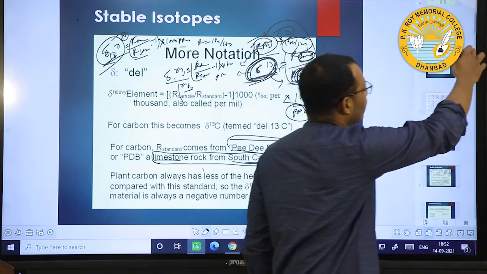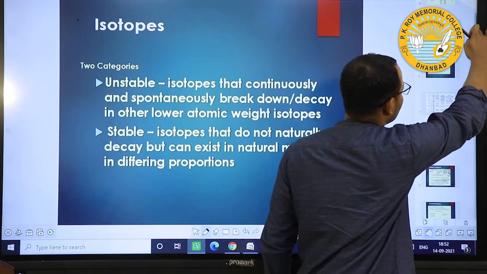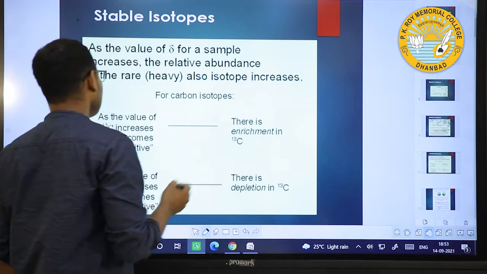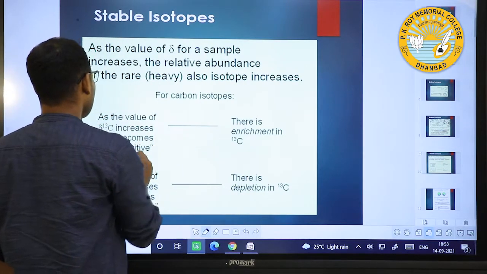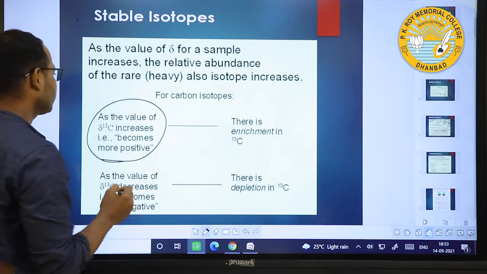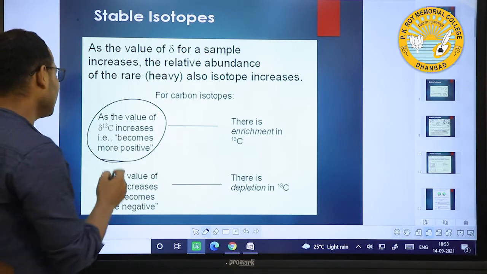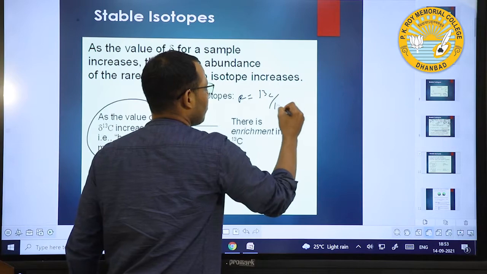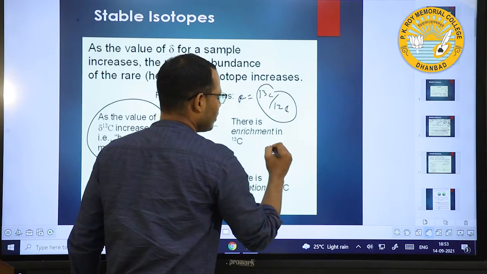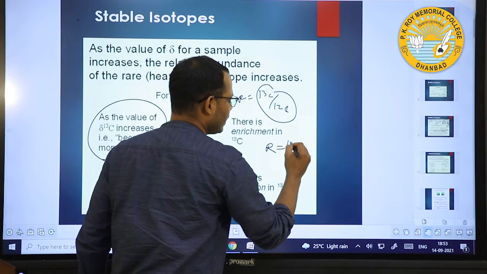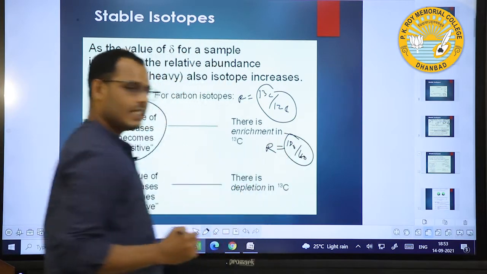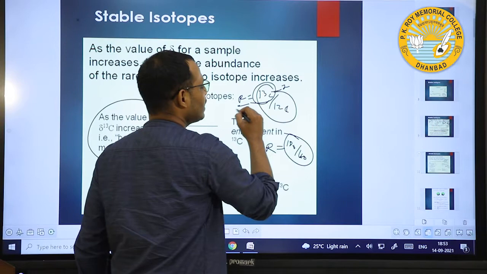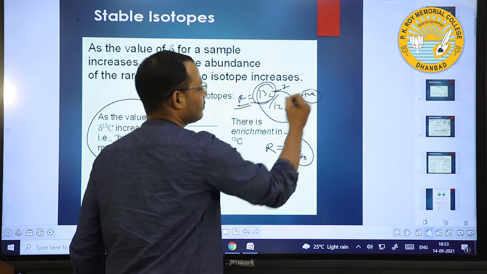If we see del 13C, where R equals 13C by 12C, and in the case of oxygen R equals 18O by 16O, in this case, if the heavier element increases, that means the value is positive.